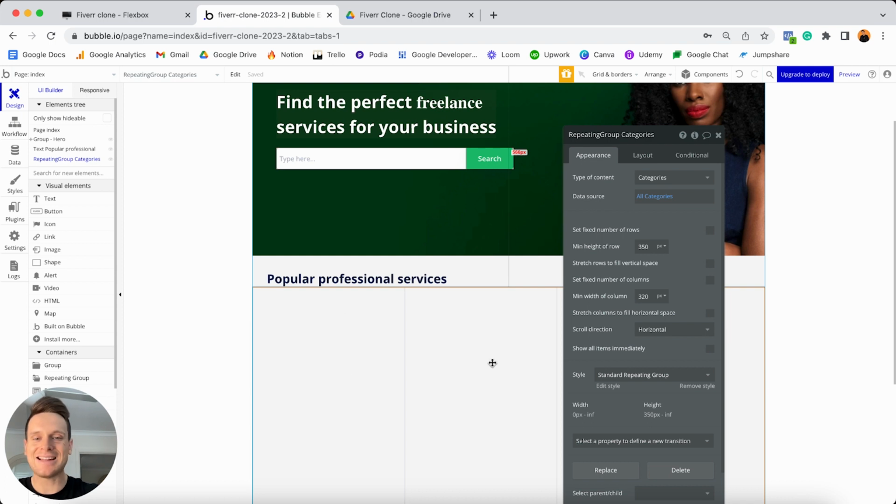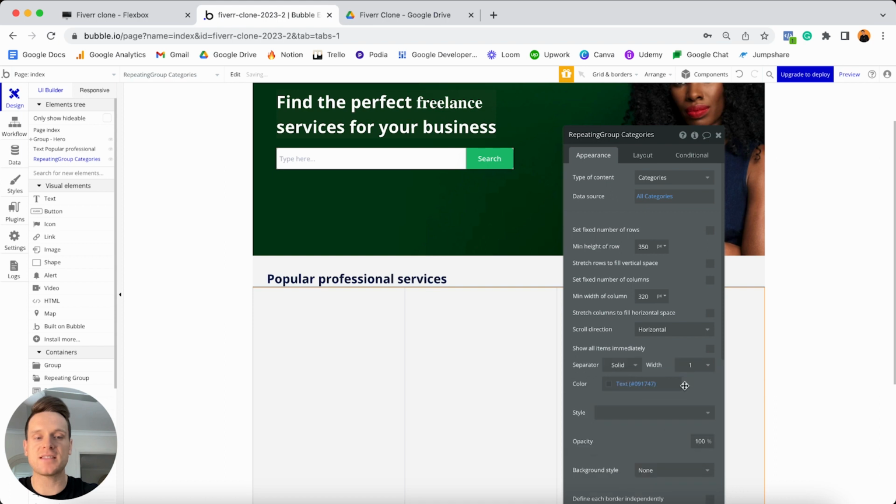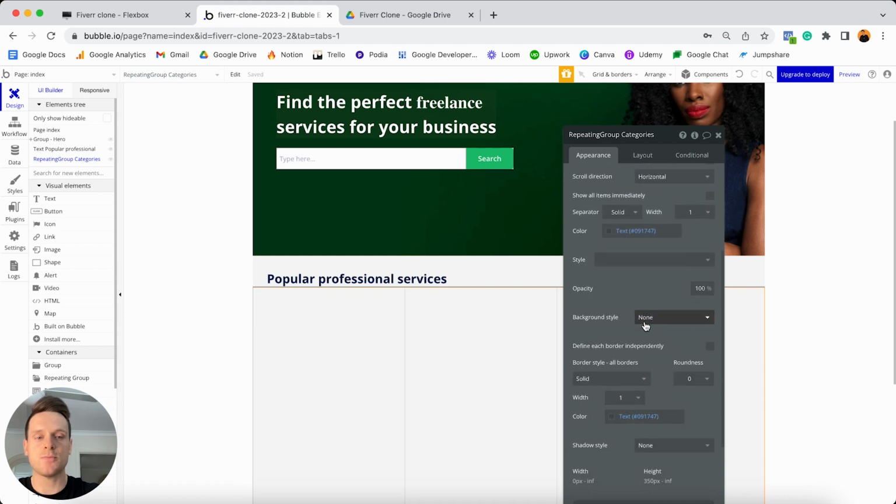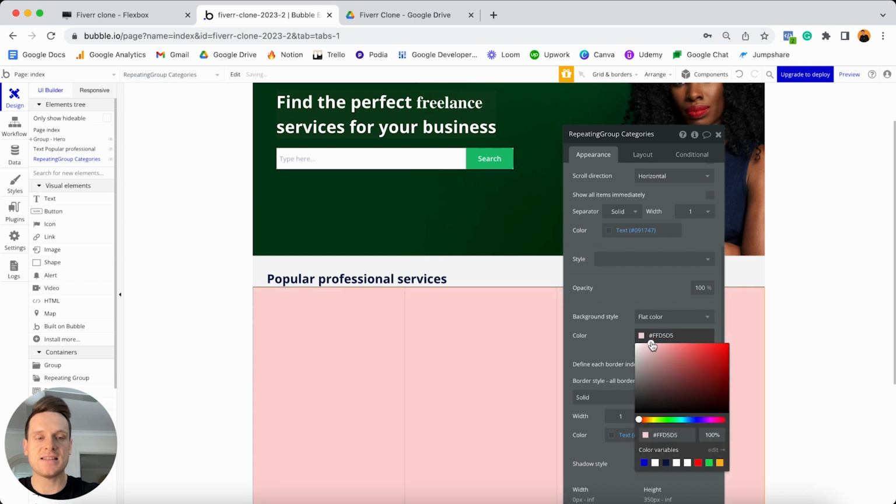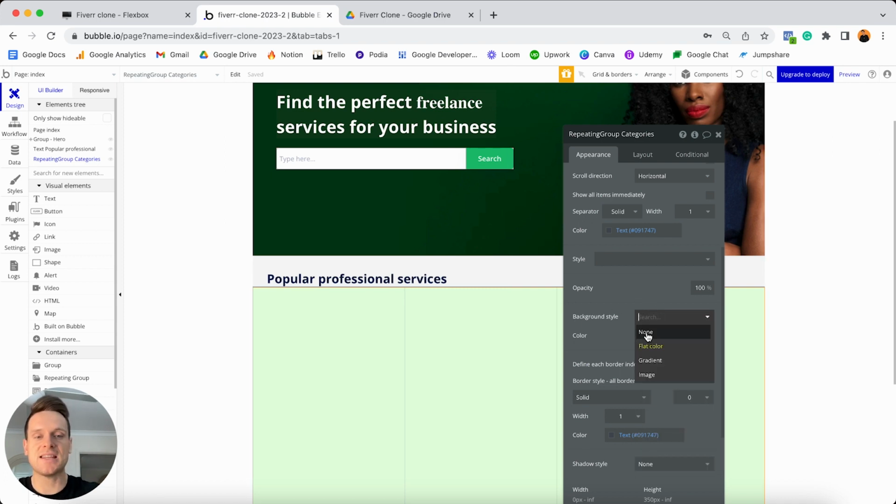So that way I can clearly see where it sits on my page. So I'm just going to quickly jump to the style and remove the style of this. I will scroll on down to my background style and update this to be a flat color. And I might set this to be, let's say, a light shade of green, just so I can see where this actually sits on my page. Of course, when you go to preview or publish your app, just update the background style to be none, and it will remove this color.